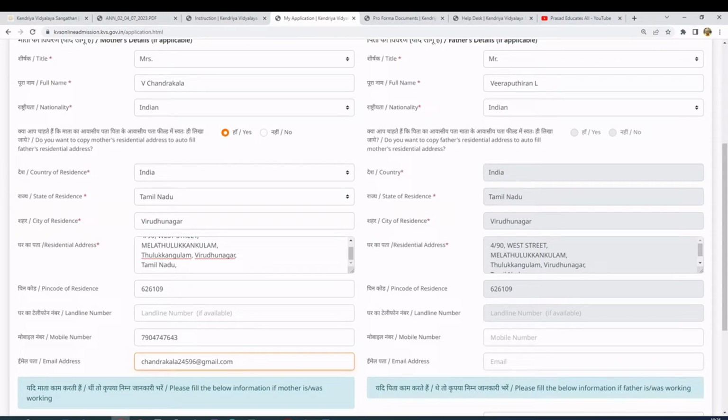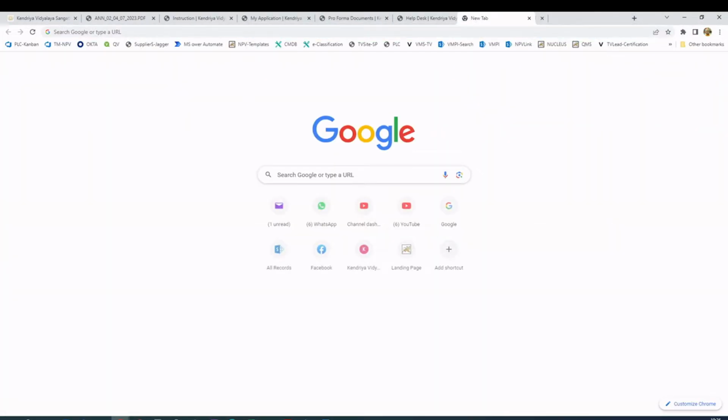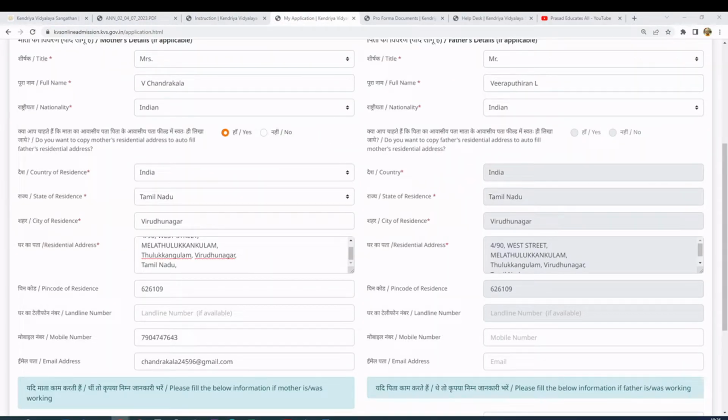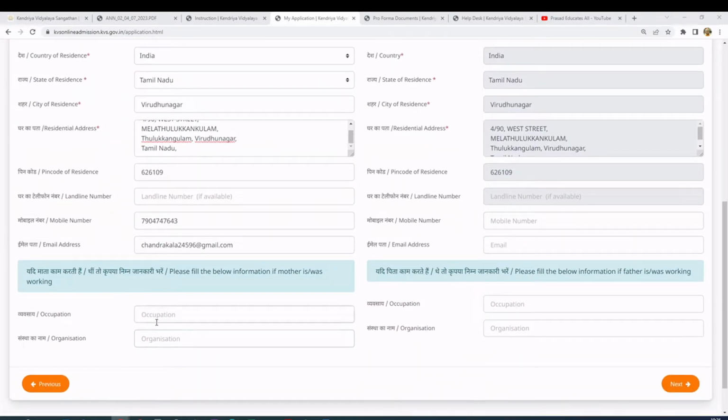Let me see if I can pull up the father's mobile number. So it will be great. If you know the occupation, I'll put housewife here. And for the occupation here, it's Indian Army. So this person works in the Indian Army. I'm putting Indian Army as the occupation.